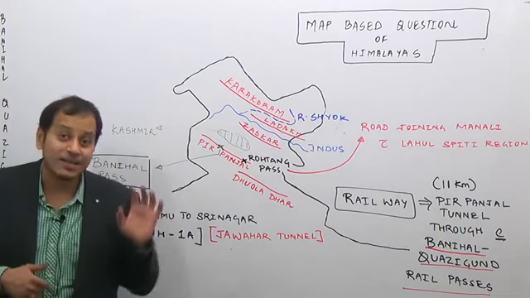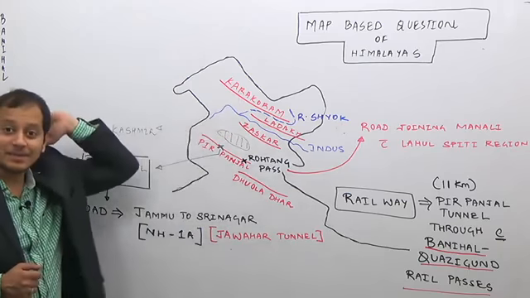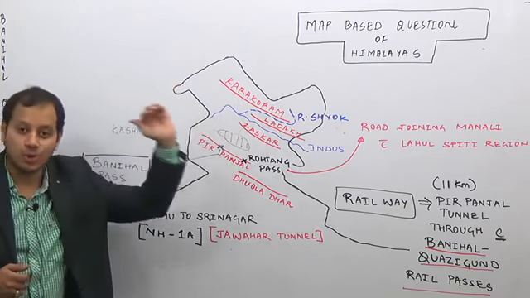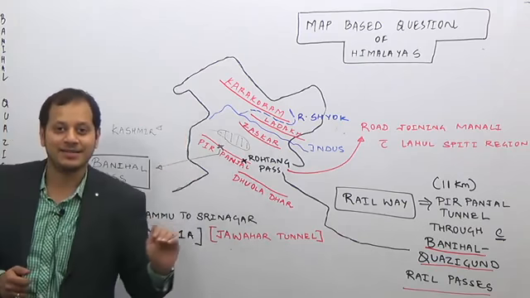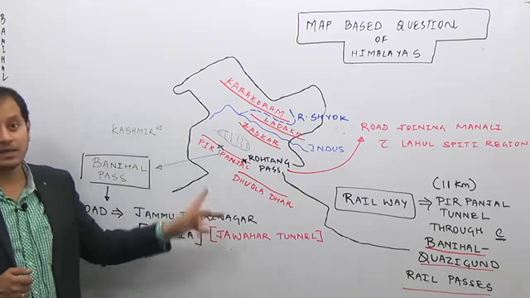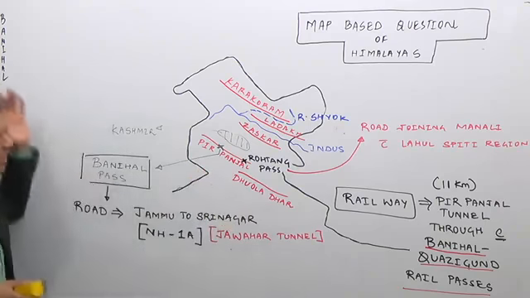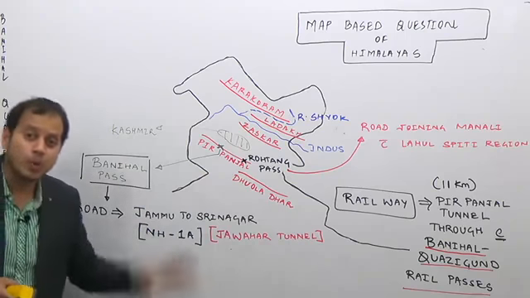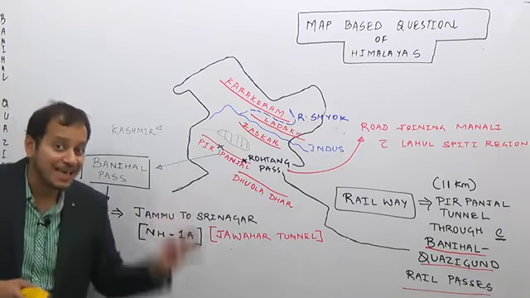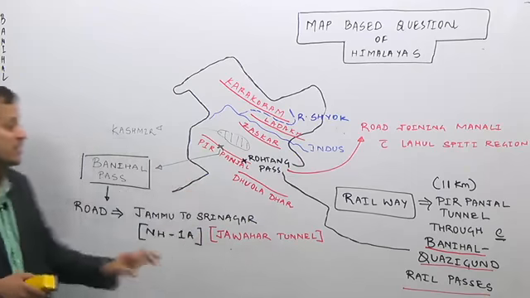So these are the important map pointings of the Western Himalayas. Again repeating: Karakoram, Shok, Ladakh, Indus, Zaskar, Kashmir, Pir Panjal, Dhauladhar, Banihal and Rohtang Pass. So these are the important ones. Do it very, very properly. This can come in the examination and you should not miss such easy questions.